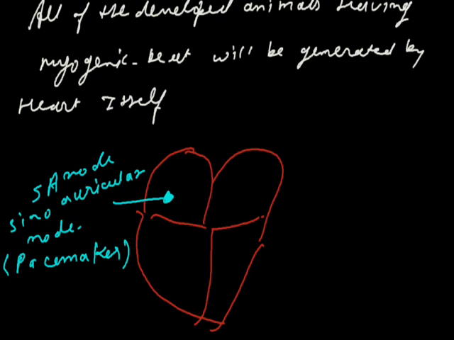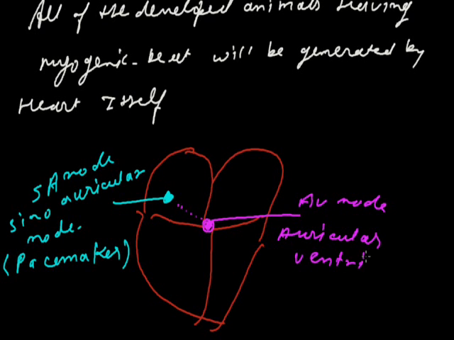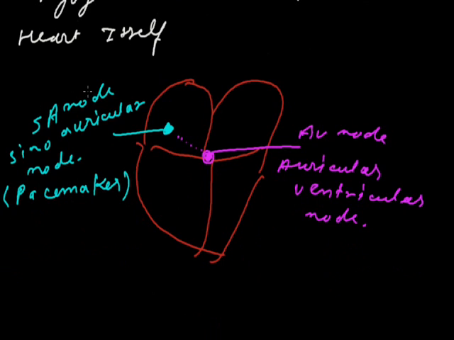Then from the SA node, the message is transported to another bulk of muscles. This bulk of muscle is termed the AV node, the auricular ventricular node. This AV node settles the pace which is generated by the SA node, and this is known as the pace setter.